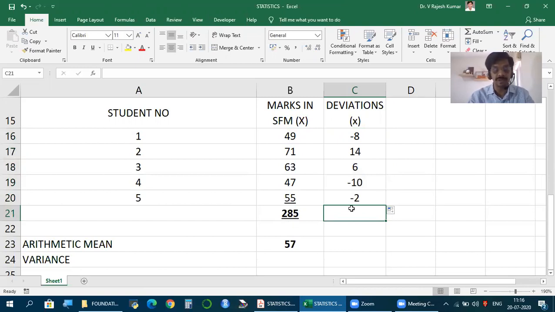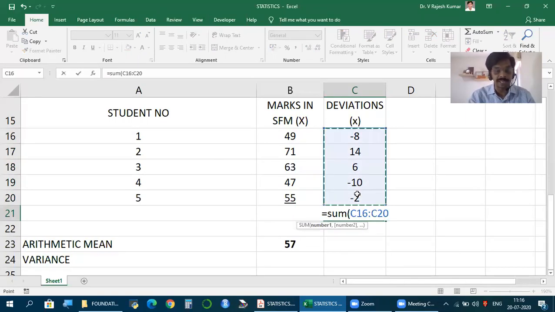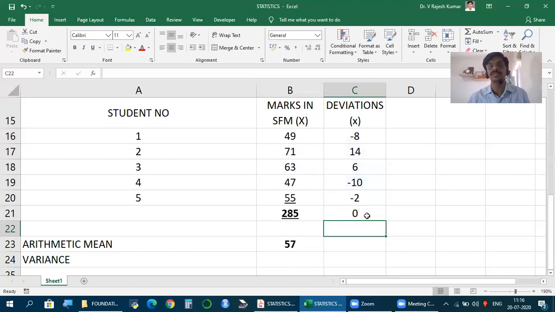But be careful. To find whether we have done this correctly or not, you should apply a test. When you take the total of these deviations, it must be 0. Must be, because it's a deviation of the same number from each variable. The total must be 0. So that's a verification that all the deviations have been taken correctly.